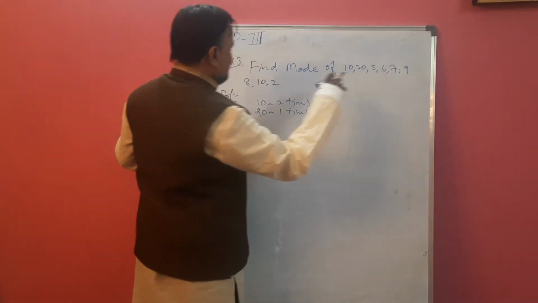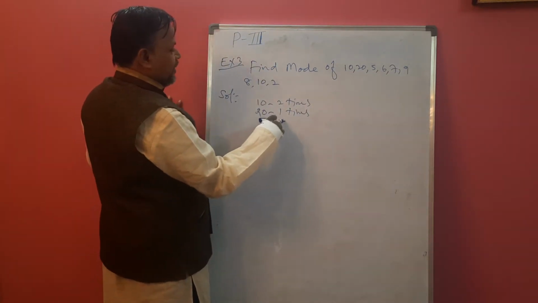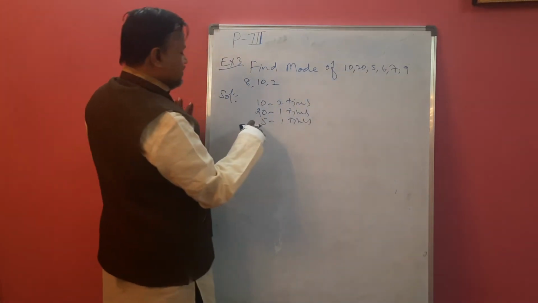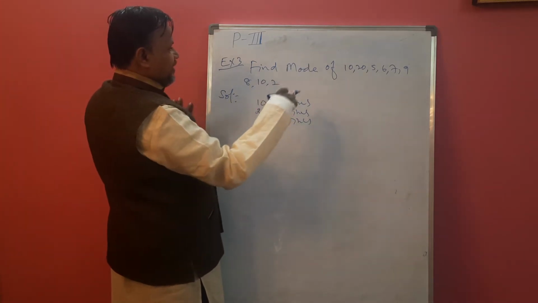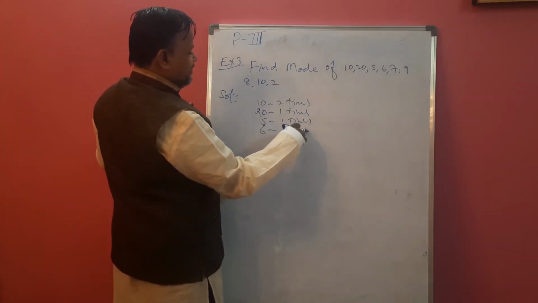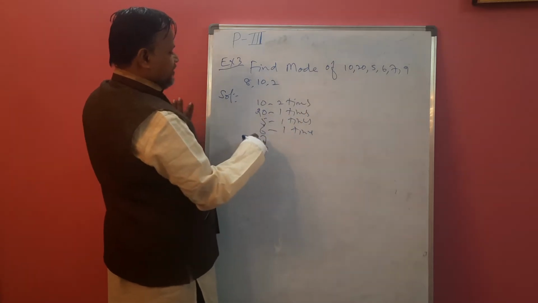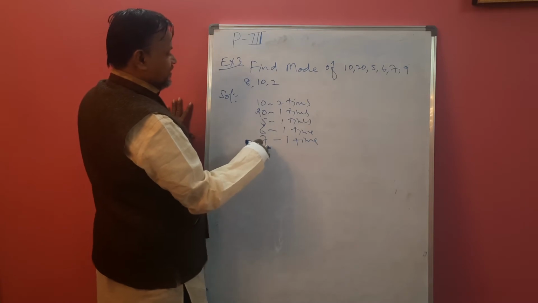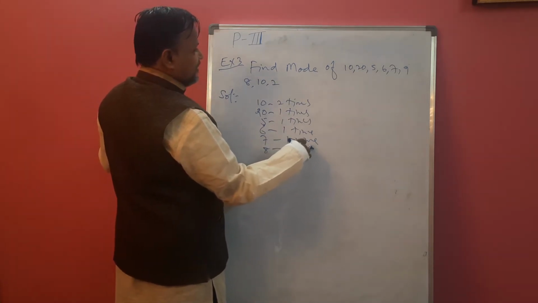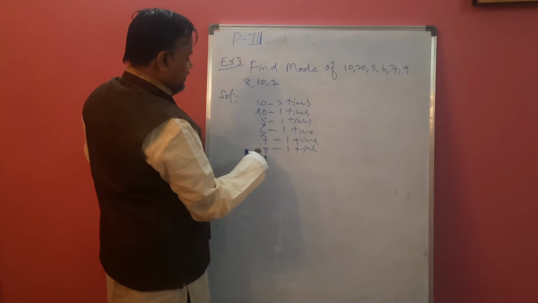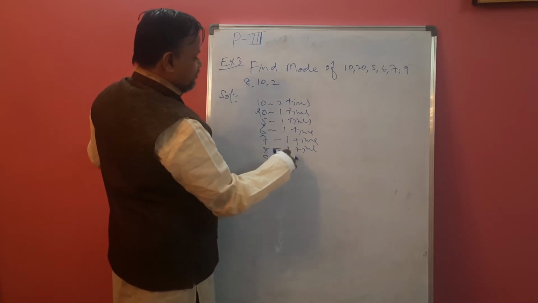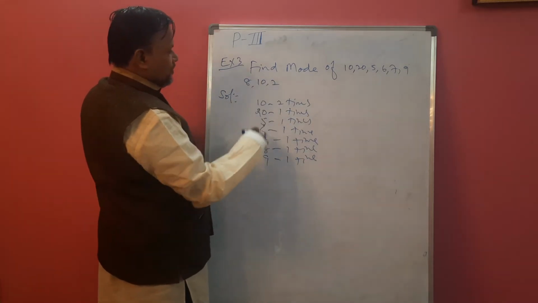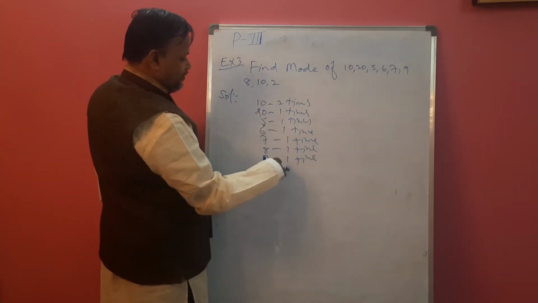And 5 one time, 6 one time, 7 one time, 8 one time, 9 one time, 2 one time.